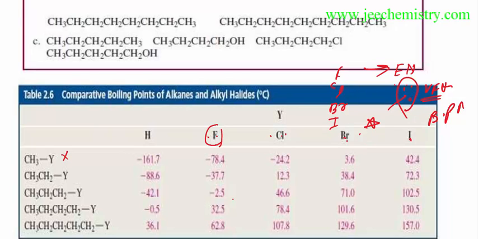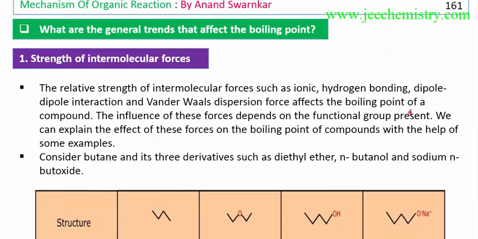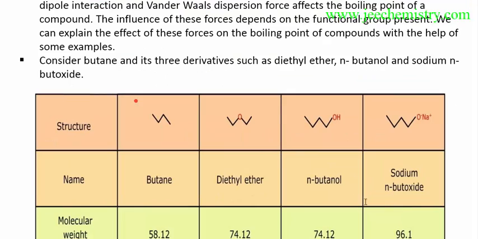So as the size increases, the electron cloud will be more delocalized, and the surface area increases for van der Waals attractions, and the boiling point increases. Now I'll explain the general trend that affects the boiling point: the strength of intermolecular forces. As the number of carbons in an alkane increases, the van der Waals forces increase. But in this compound, there are no other intermolecular forces.